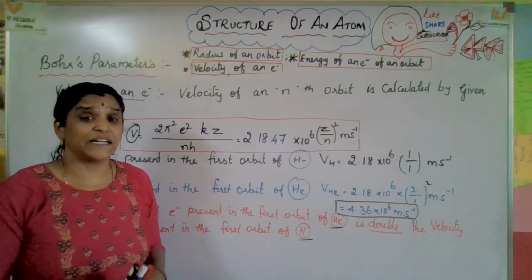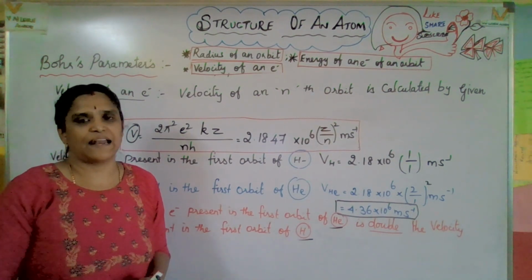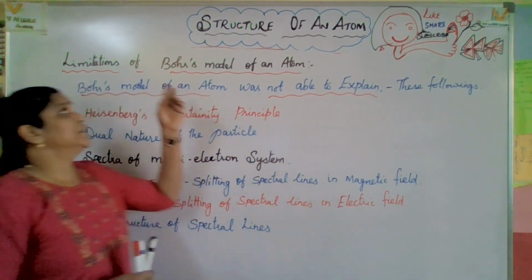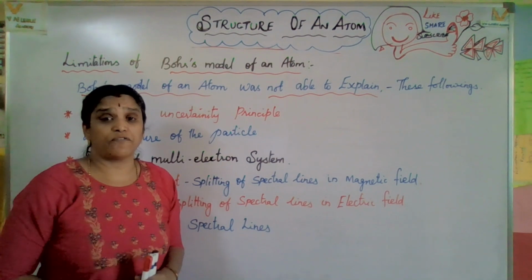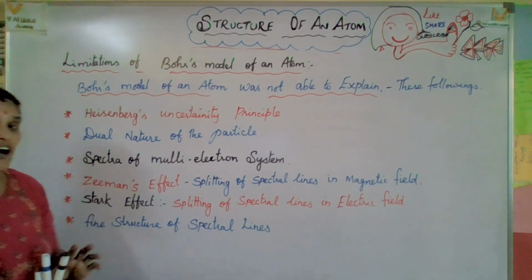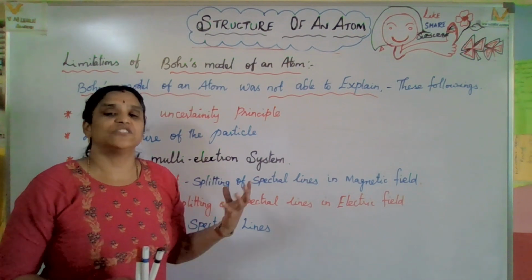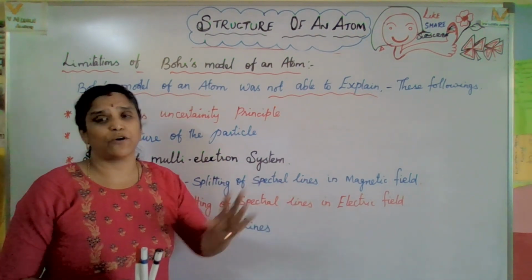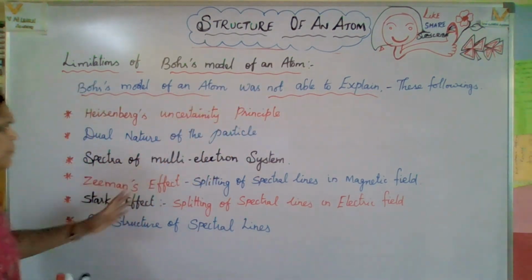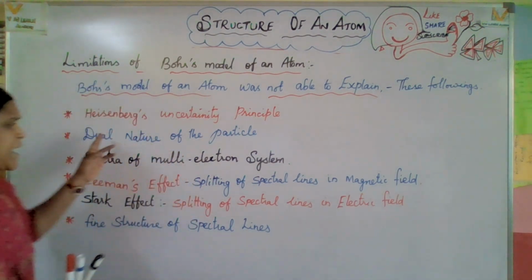Now we are going to see the limitations of Bohr's model of an atom. What limitations are there? Let us talk about the points which he could not explain, because from this, other models of the atom were proposed. Let us check the drawbacks of Bohr's model of an atom. Bohr's model was not able to explain the following points. First, Heisenberg's uncertainty principle, he could not explain. That is the main first point.